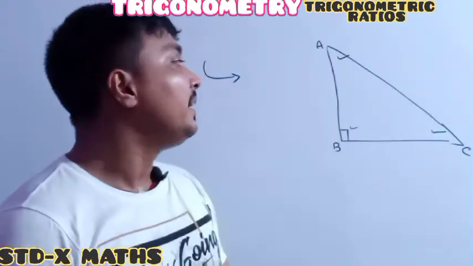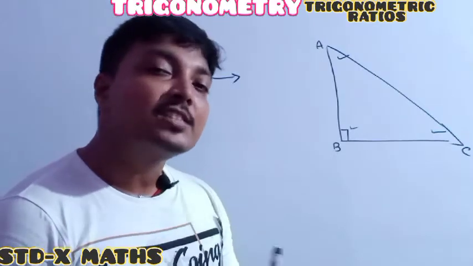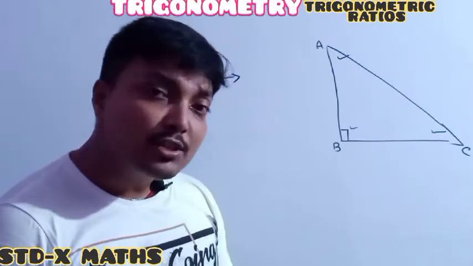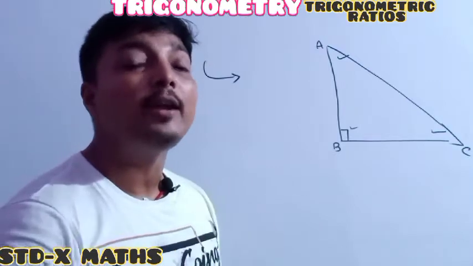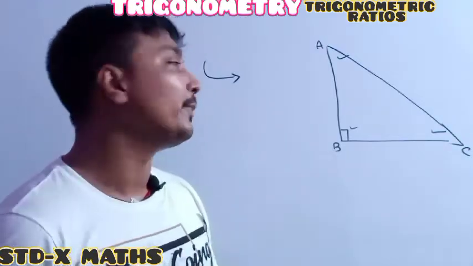Perfectly good. Remember one thing here: in trigonometric ratios, the relationship between the ratio of the sides we always have to find with respect to our acute angle.